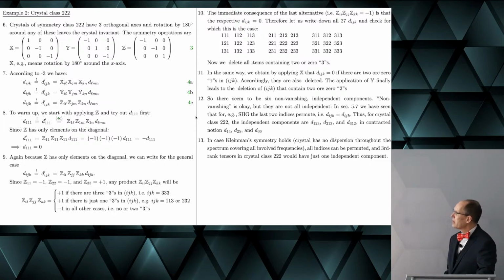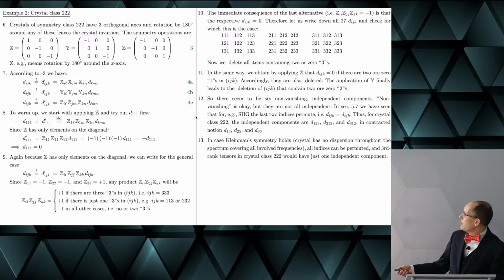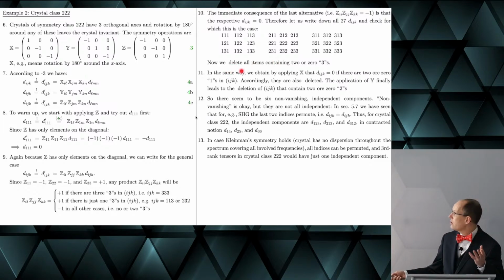So we can conclude that all components that contain zero or two 3s vanish, and we just cross them out.